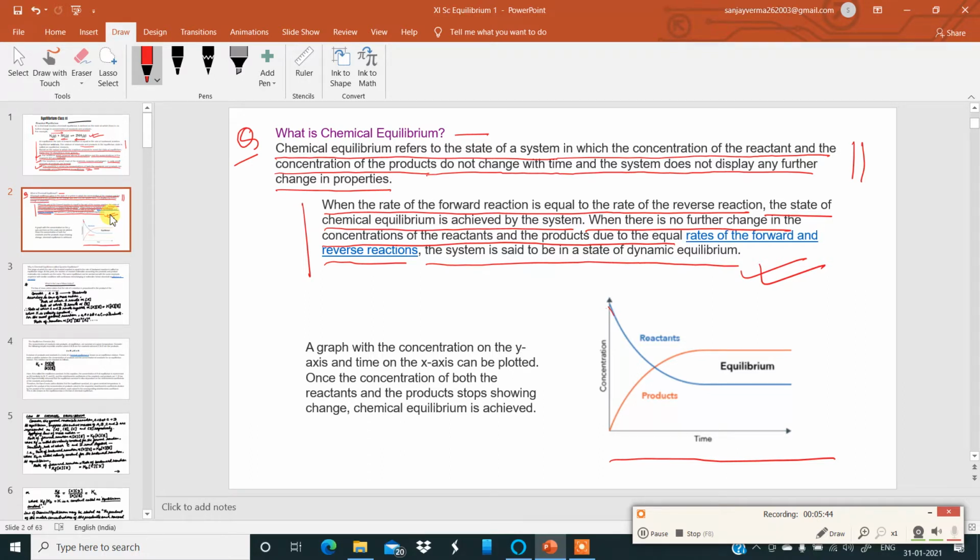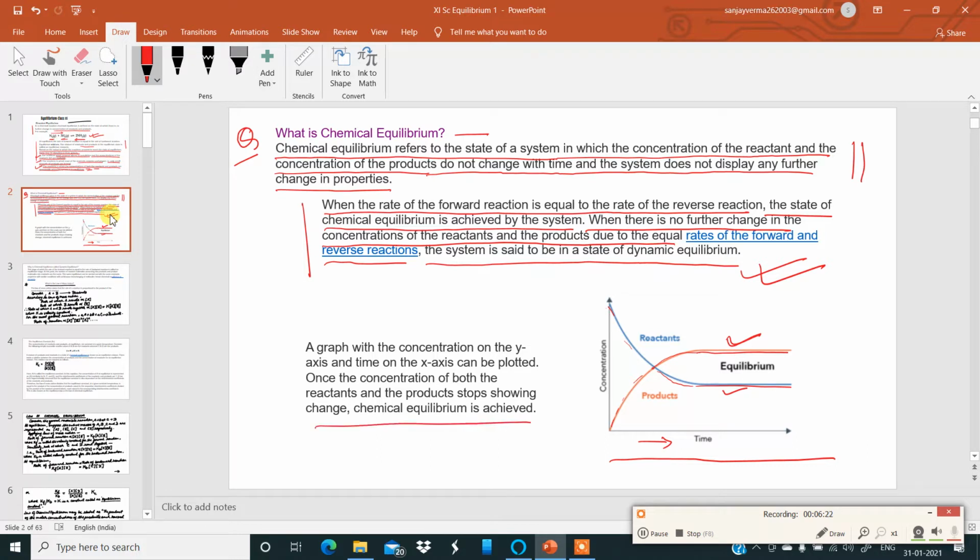So as time goes by in this direction, the concentration of the reactant is decreasing and the concentration of the product is increasing. A time comes when they are the same, and then finally the concentration of the product becomes more and the concentration of the reactant becomes less, and then we see a straight line. With time, the concentrations of the reactants and the products are uniform. It is the same. At that time it is said to be in a state of dynamic equilibrium.